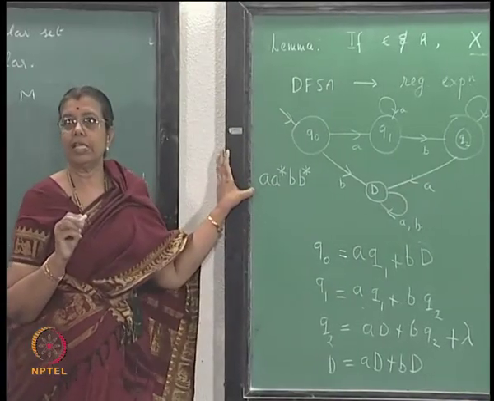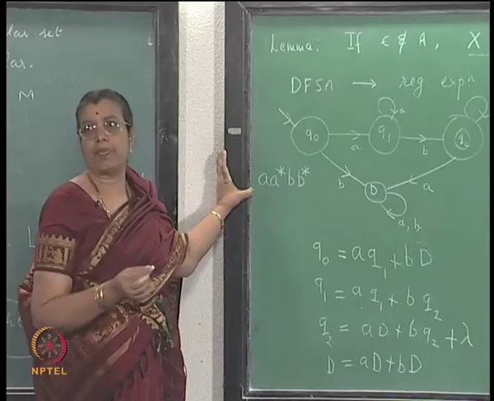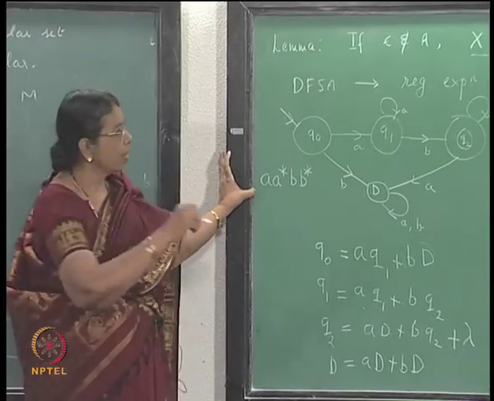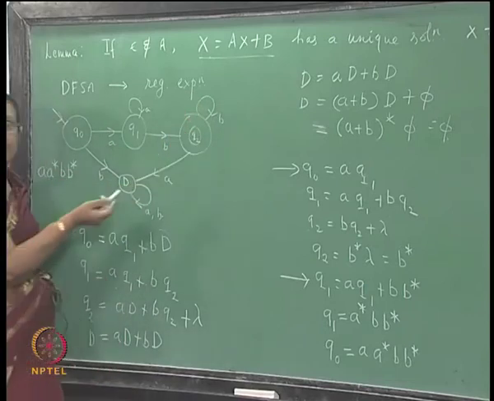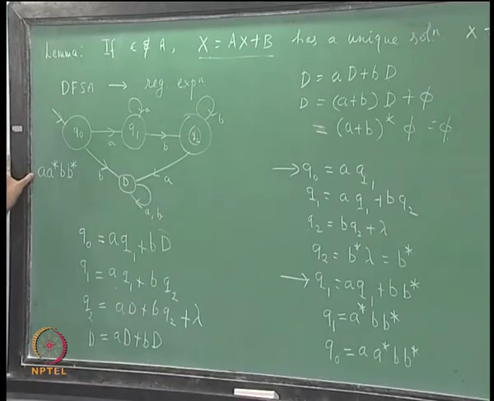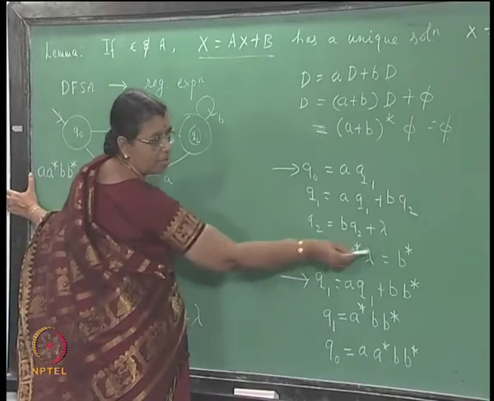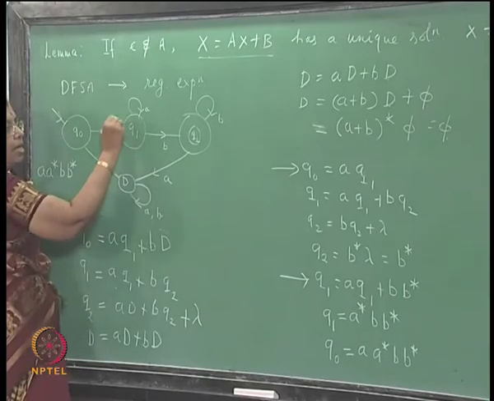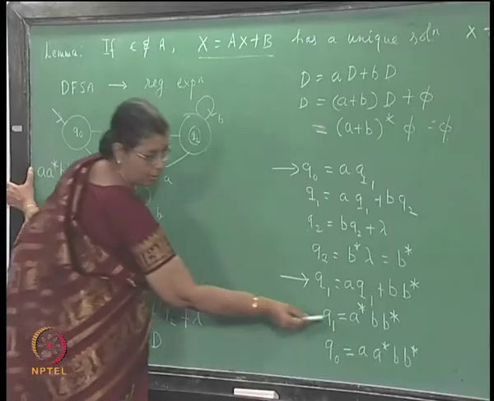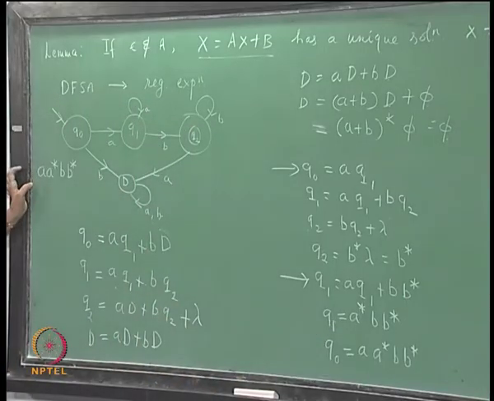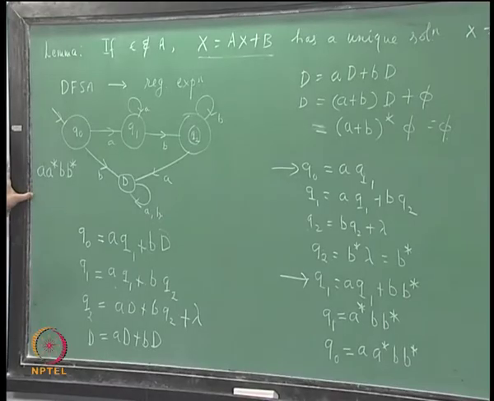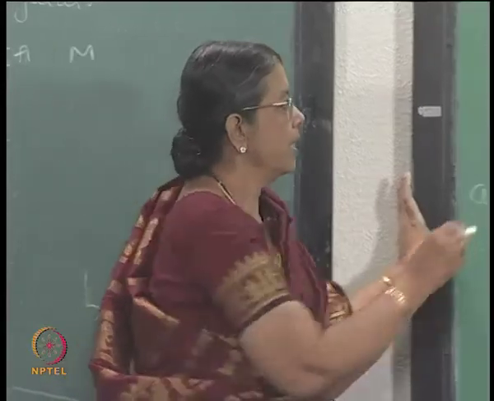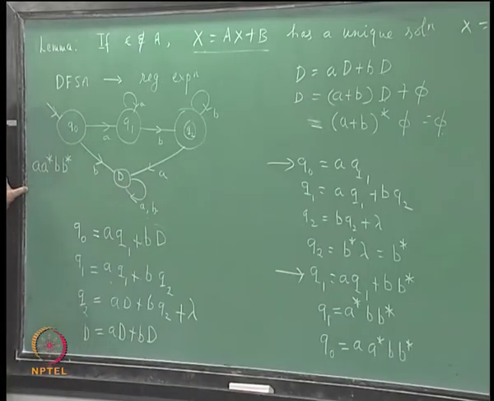Q2 represents a set of strings which take you from Q2 to a final state. What is that? You can go through this several times. So B star. So when we solved, what did we get? Q2 is B star. Q1 is the set of strings which take you from Q1 to a final state. So that will be A star B B star, that is what we have got for Q1. Q naught is a set of strings which take you from Q naught to the final state. So that is, you know that it is A star B B star.